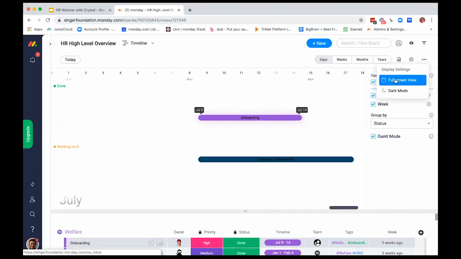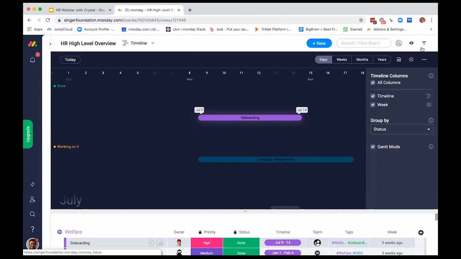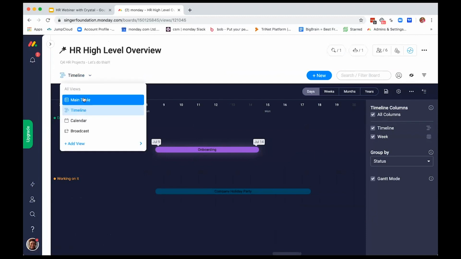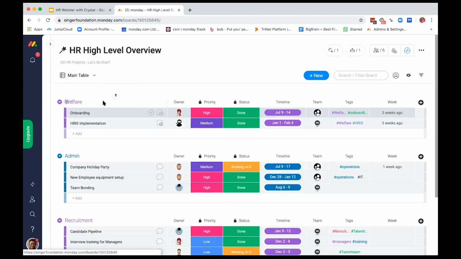Another thing I can do is make it dark mode, which I really like, and this is just a special feature that I like, guys, and I can make it full screen. So if I just want to work on my timeline for today and kind of work through my workflow here, I have the ability to change those views to fit what my needs are. If you wanted to go back to that main table, you just go here to the view center, go to main table, and voila, I'm back to normal. I see everything at a glance.